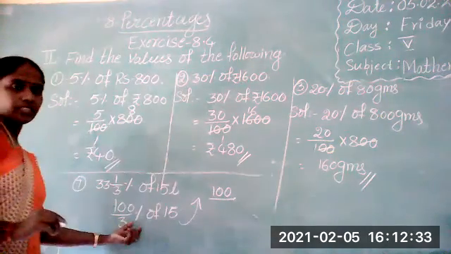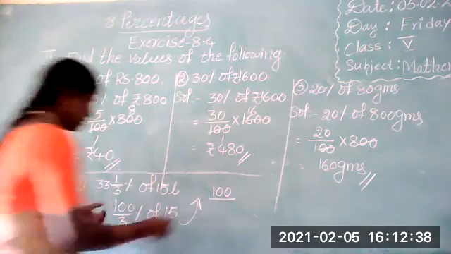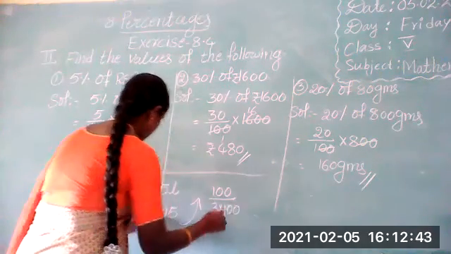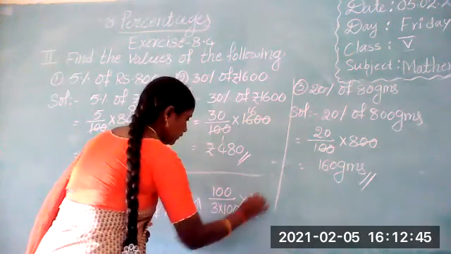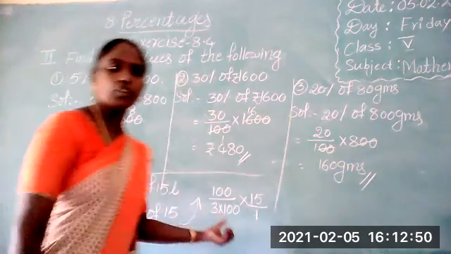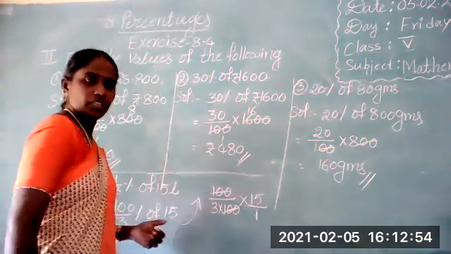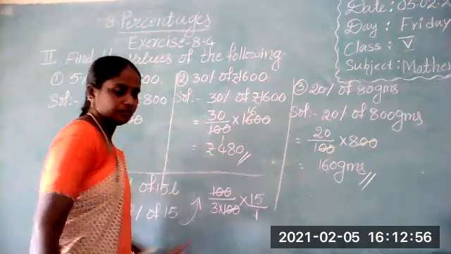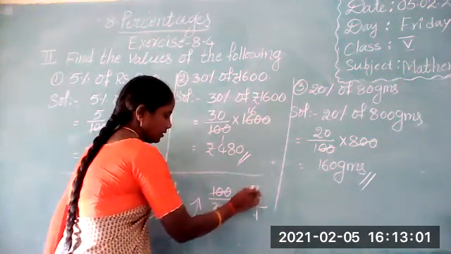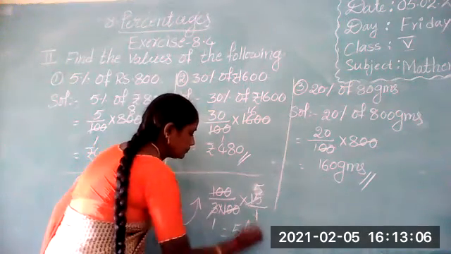100 by 3 percentage. Write in fraction form. How can we write? By 100. So 100 by 3 into 100 by 100 into 15, 15 by 1. Here, is any simplification possible? If it is possible, you can simplify. Just 100, 100 cancel. Next, 15 by 3: 3 ones are 3, 3 fives are 15. So what is the answer? 5 liters.